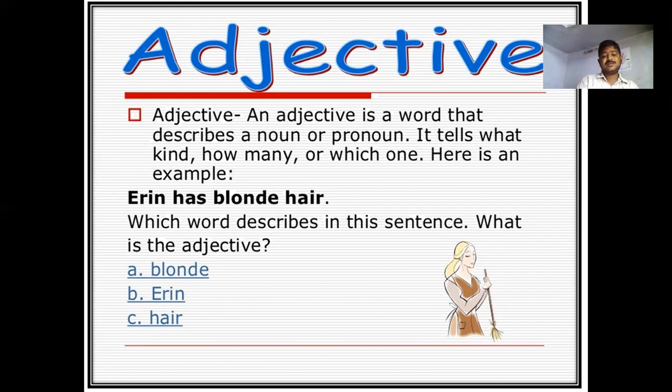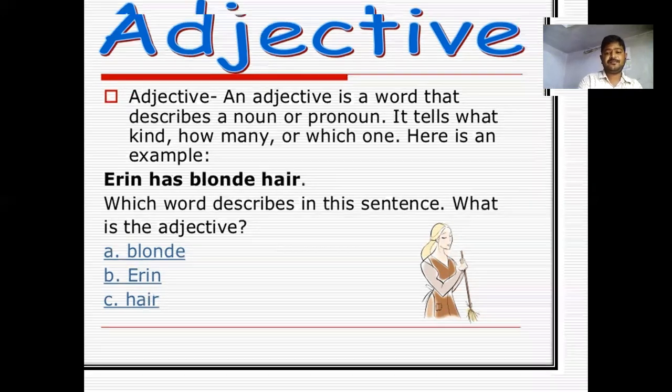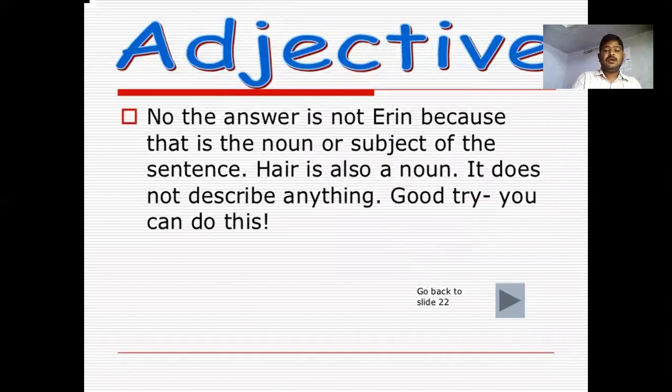Which word in the sentence describes, and what is an adjective? A, blonde. B, Aaron. C, hair. Find out the answer. The answer is not Aaron because that is a noun, and the subject of the sentence is Aaron.